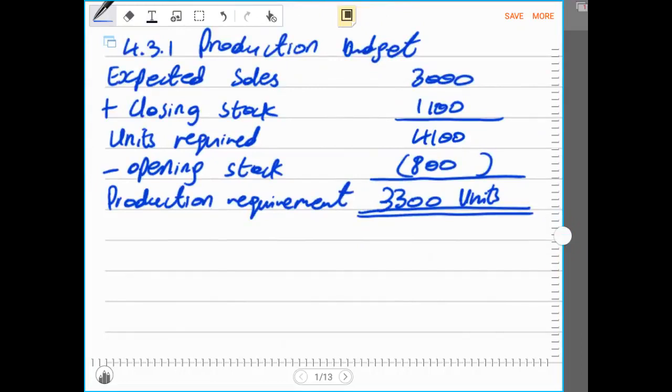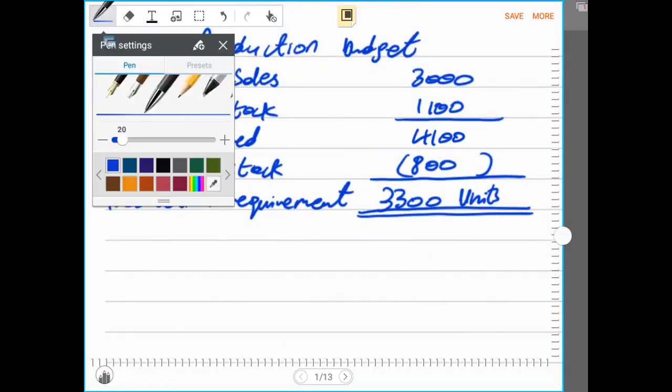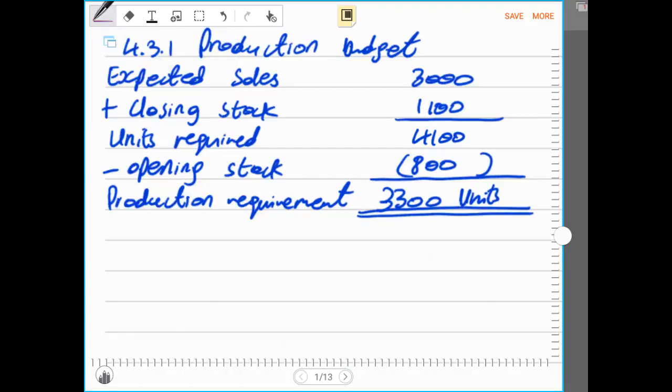So that was the first requirement. Please take this into account: whenever you are doing a production budget, the closing stock must be added, because closing stock is the stock that was produced by the current year and was left by the end of the year. However, opening stock must be subtracted, because opening stock was produced in the previous accounting period.